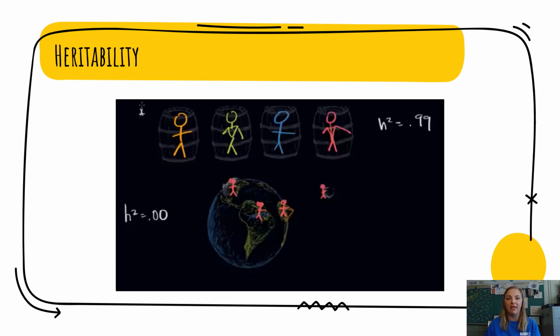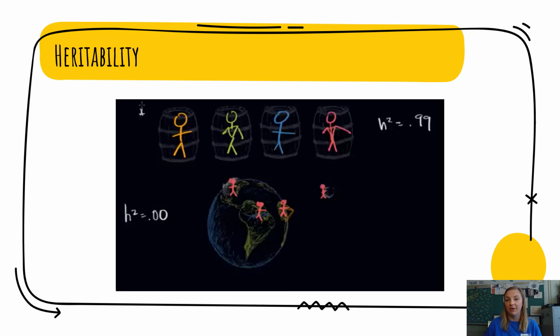Let's say we're going to raise them in a barrel. We're going to put all 4 of them into a barrel. You can see it on this screen. If we take them out after 15 years and we see that all 4 of them are different heights, we can determine that the difference in their heights, right, the trait being their height, is because of their genes. Because all 4 boys were raised in the exact same environment, it can't be the environment that made them tall or short. It has to be their genes. That would mean that we have a very high heritability for that trait.